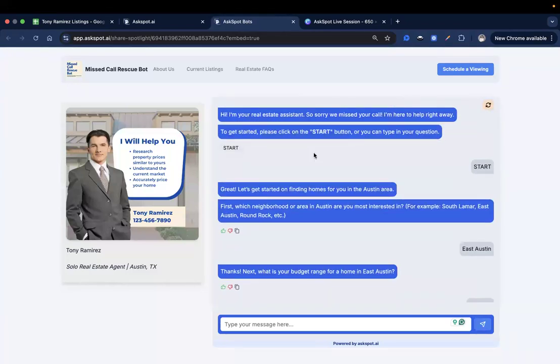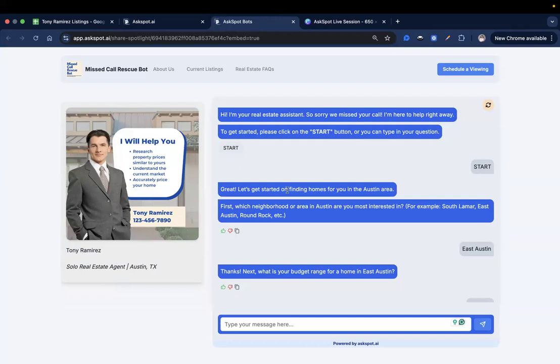So that's it. That's a wrap on today's build. It's something that a real estate agent can plug in today, use today, and actually start saving leads with. So you saw how we built the flow, layered in the system prompt, and refined it. And with this, we can help turn a missed call into a booked showing or into a qualified lead automatically.